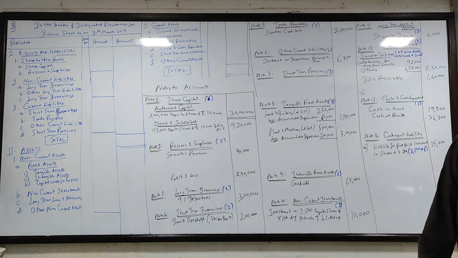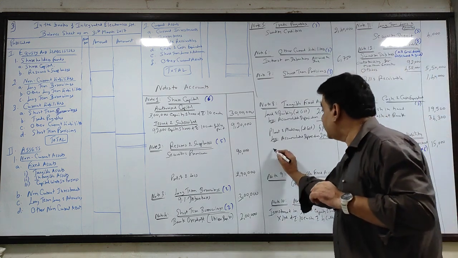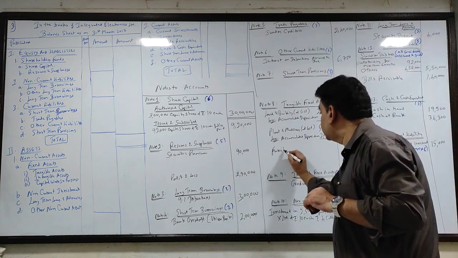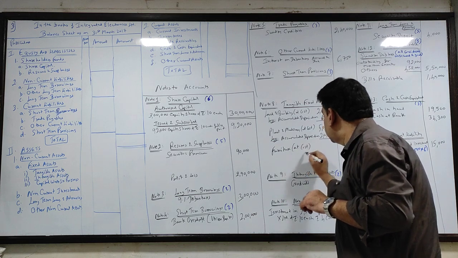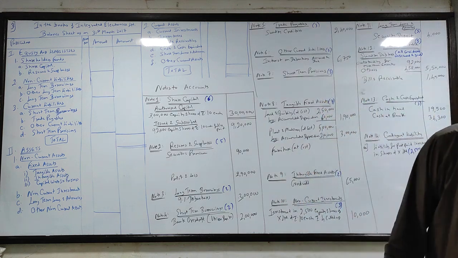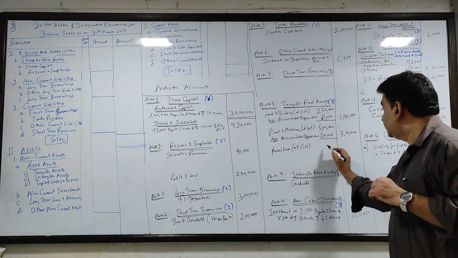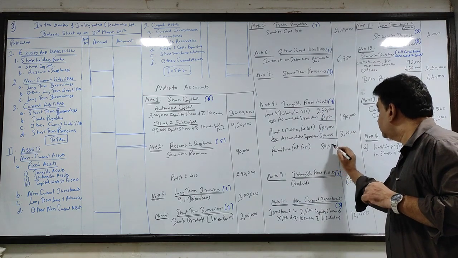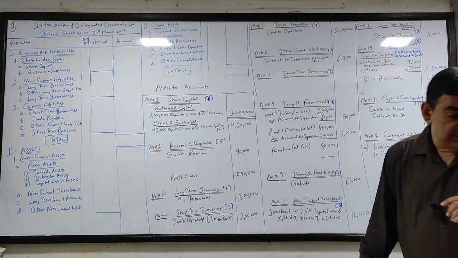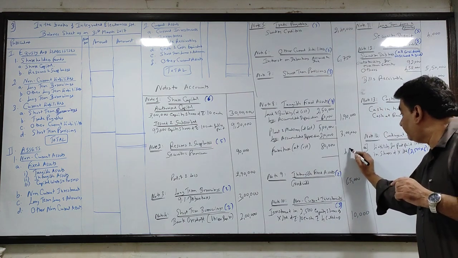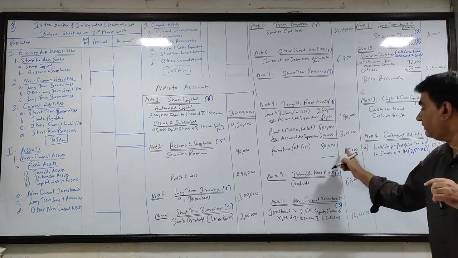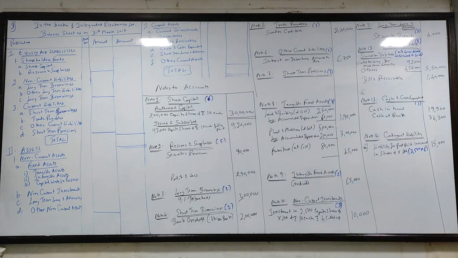Same thing for the last tangible asset, that is furniture. Furniture at cost. How much is furniture at cost? 80,000. Leave one line. Next line, how much is the outside amount? 45. 80 became 45. So how much has it reduced?